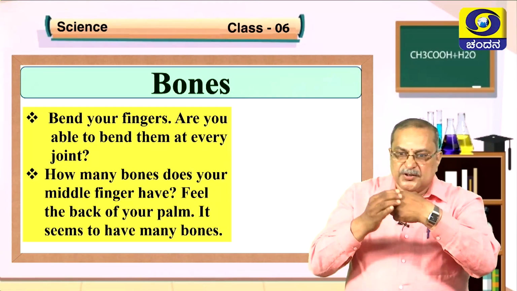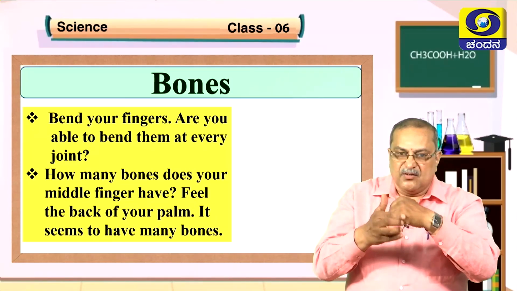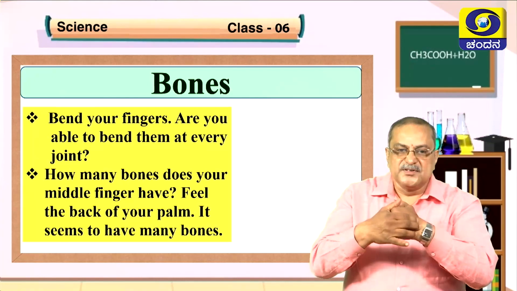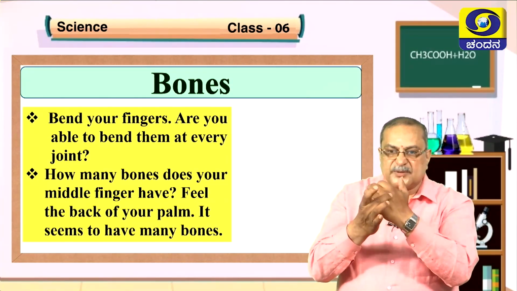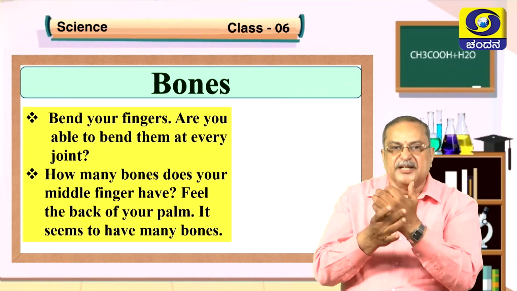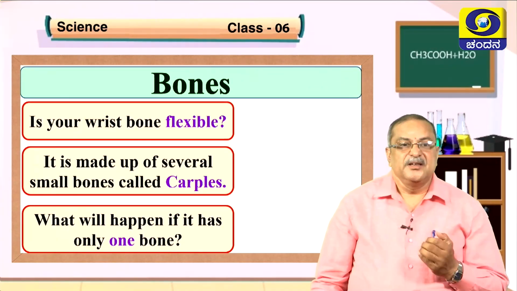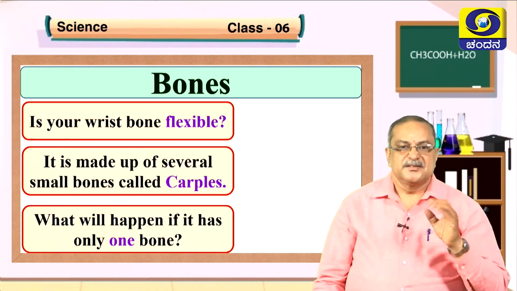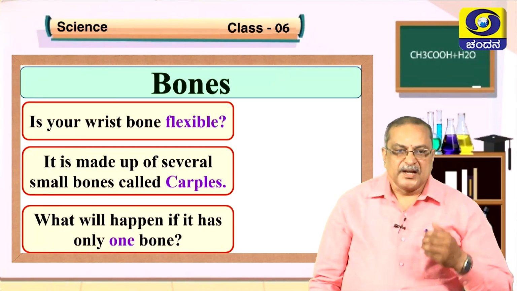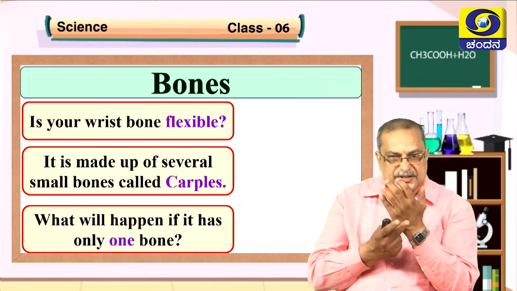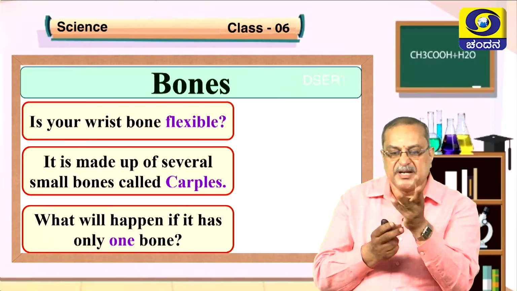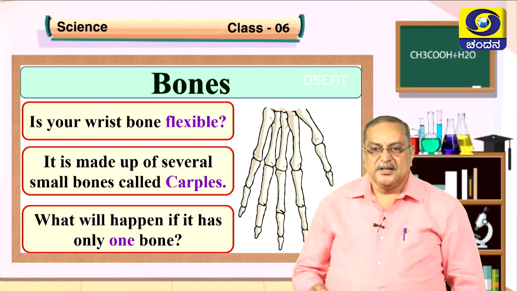This is the palm, no? You touch it. See, these are all the bones. There are so many bones here. Small pieces of bones are present in this part also. You can feel it. Is your wrist bone flexible? Try and see. Is it made up of several small bones called carpals? It is flexible because of the many carpals. These are the carpals.